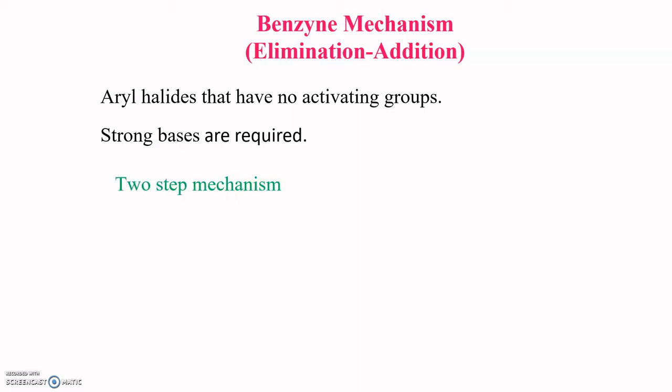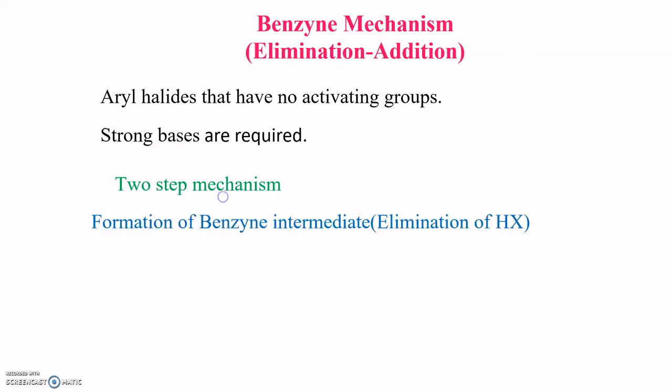Now this also is a two-step mechanism. The first step involves the elimination, that is the removal of the halogen, the leaving group, along with the proton on the ring. During this step the benzyne intermediate will be formed. This is followed by addition of the nucleophile onto the ring. The nucleophilic attack will happen and you get the product.